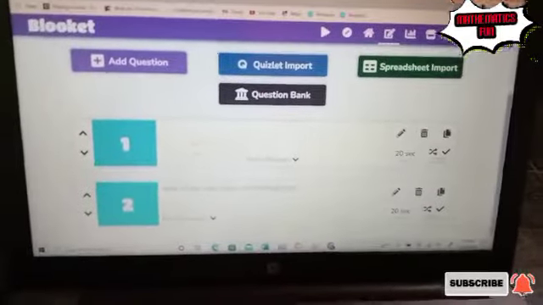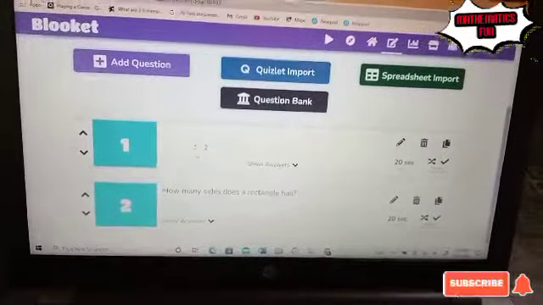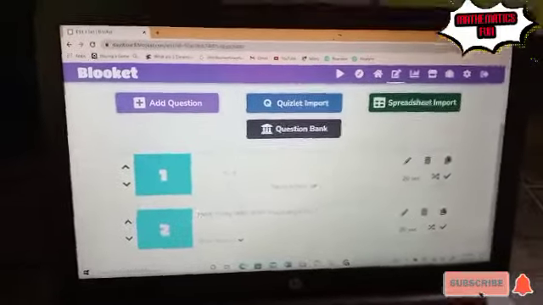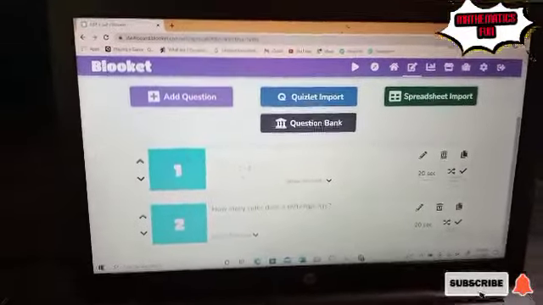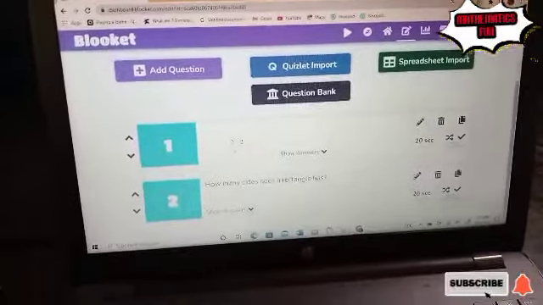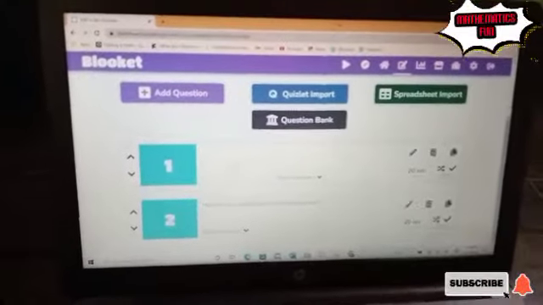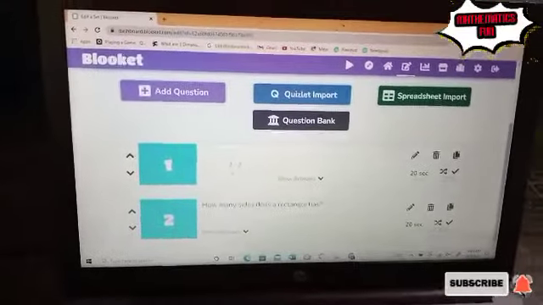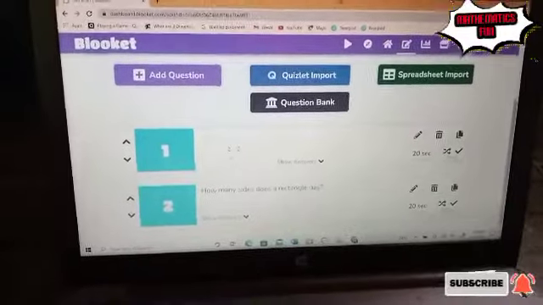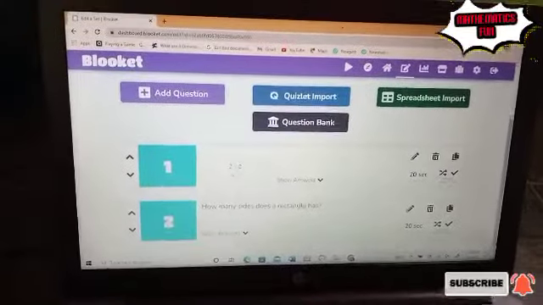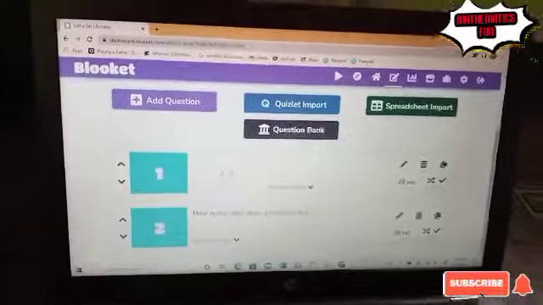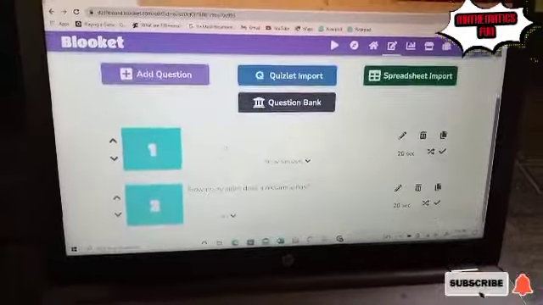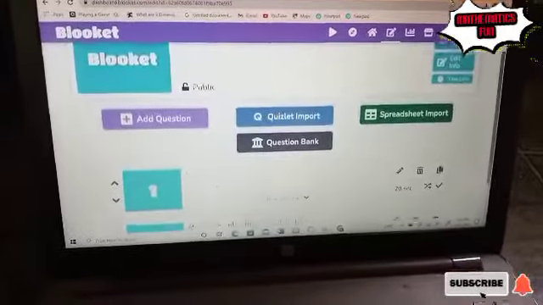If you have 100 questions, you do that. If you have 10 questions, like at the end of your class, where I want to know maybe whether my students actually got what I've explained to them, you just set questions like this. But mind you, this app can only work with internet. I hope you get me. If you don't have internet or data on your phone, you will not be able to use it. So after setting the questions, maybe 10 questions, 5 questions, and so on,